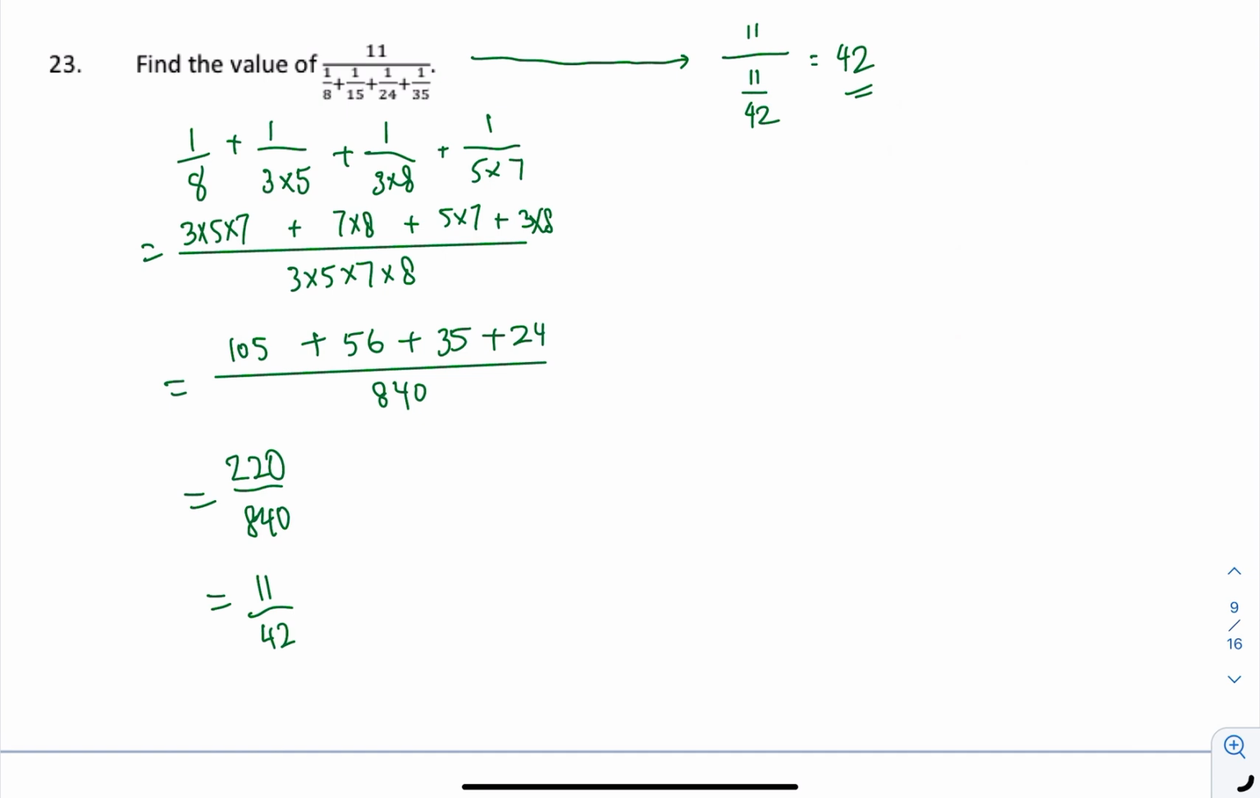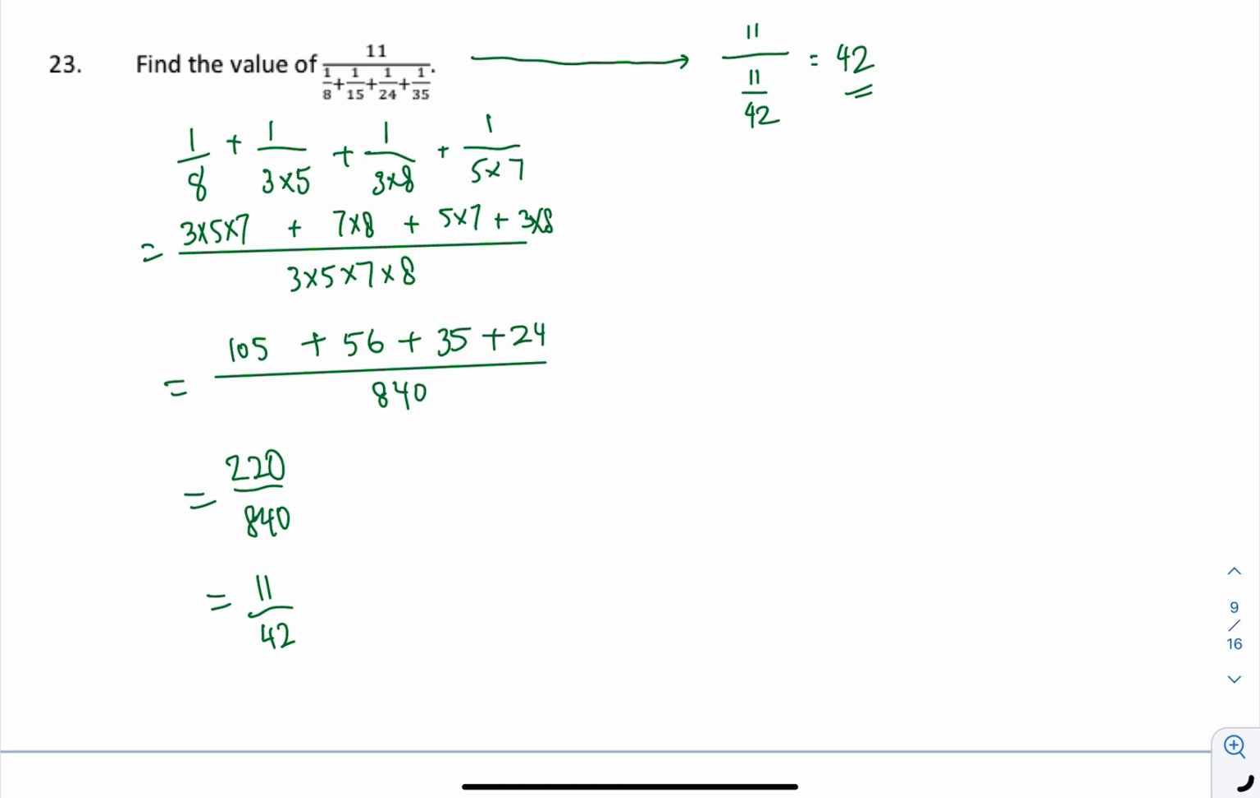So now we have 11 over some complicated things over there. So I just need to find out what the complicated things are: 1 over 8 plus 1 over 15 plus 1 over 34 plus 1 over 35. I kind of split the denominator into some numbers, or you just do prime factorization, then find the lowest common multiple, and multiply the numerator accordingly. Then you find that the answer equals 220 over 840, which simplifies into 11 over 42. So now my question becomes 11 divided by 11 over 42.